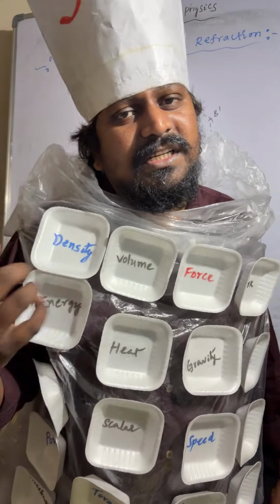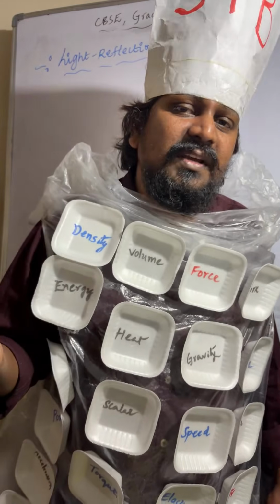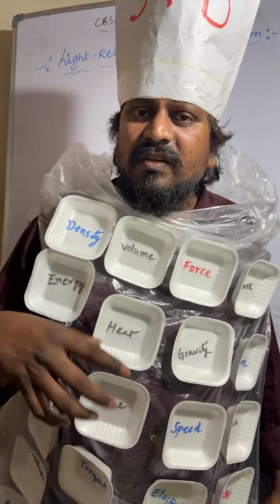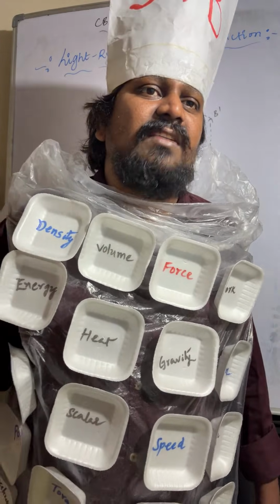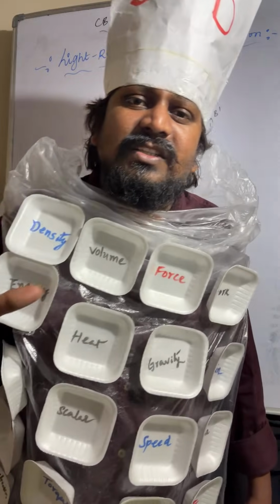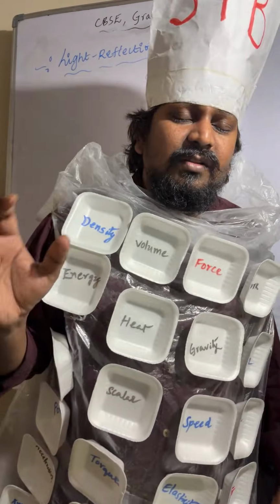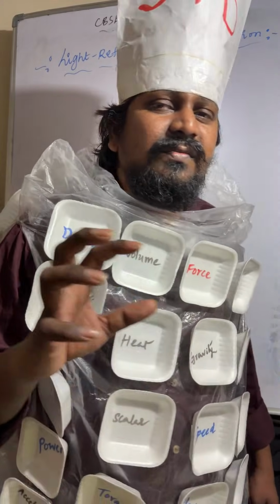The mirror whose reflection takes place outward is called a convex mirror. Concave mirror is converging in nature, convex mirror is diverging in nature. Why? Because whenever light rays are incident on a concave mirror, they converge. Those light rays will be reflected and meet at the focus.